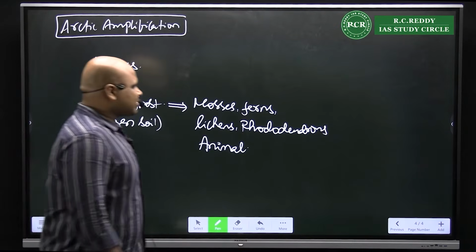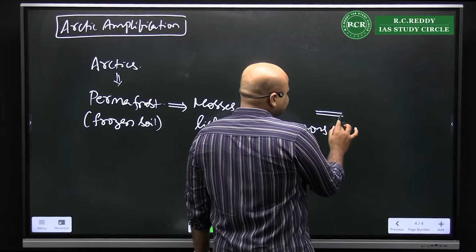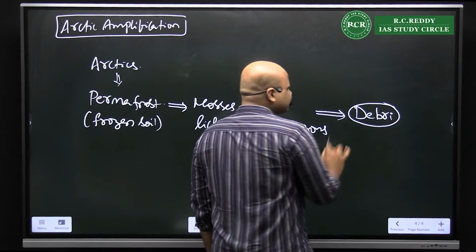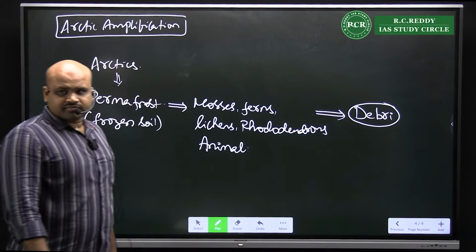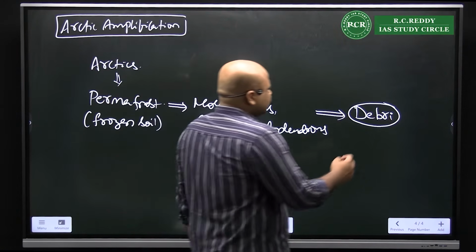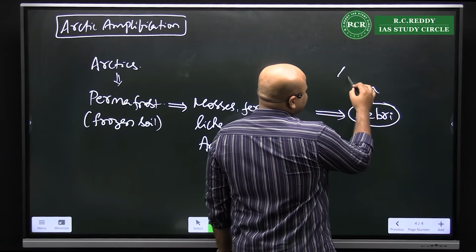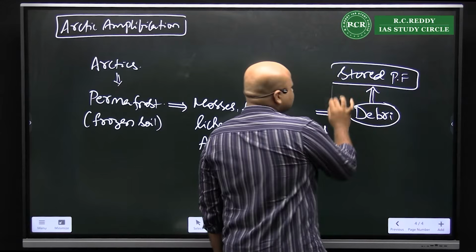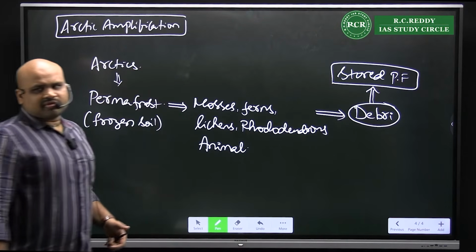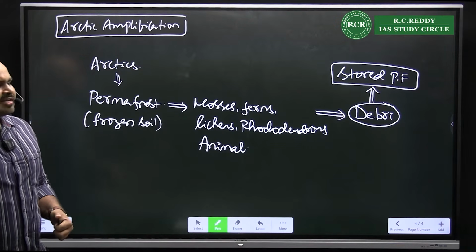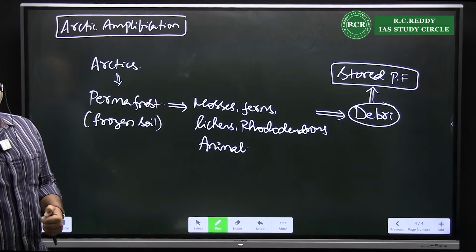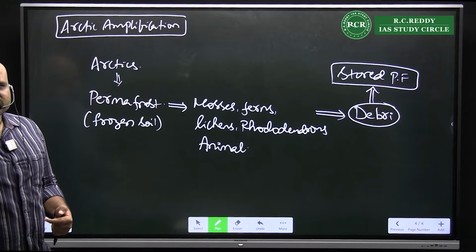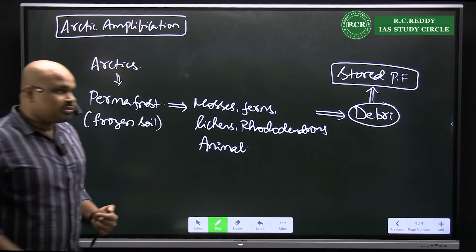Now, when you look at this biotic composition of the Arctic, what is seen to be happening? All of the debris that is provided by this biotic composition is stored in the permafrost. When the debris is stored in permafrost, is there a faster decomposition or a slower decomposition? Slower decomposition.